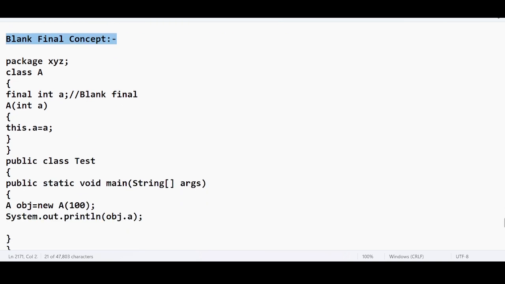You can just declare a final variable. If you are declaring an instance final variable, you can assign the value to this variable by using a constructor. This is one takeaway.